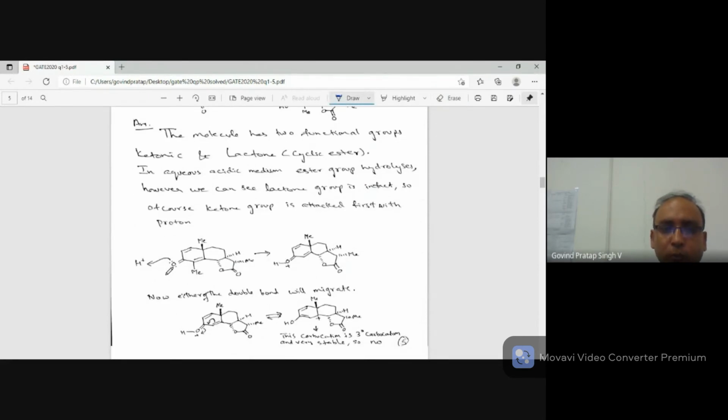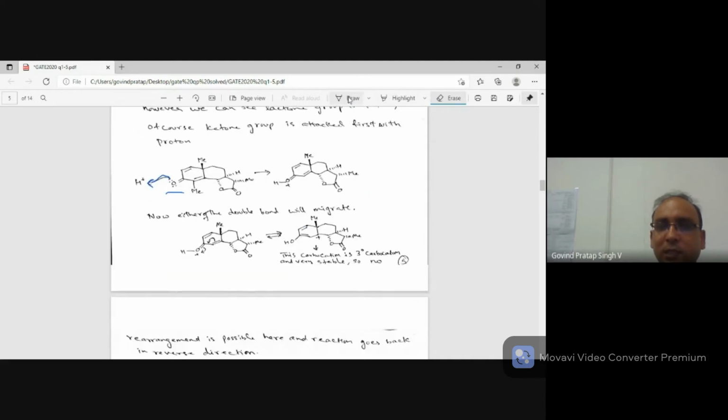The ketone oxygen lone pair goes and attacks the proton, and you get this. Now you see this part. This double bond is there, so it can come up. Two types of delocalization are possible. One is this one, and another one is this one, where this double bond moves in. Let us look at both of them.